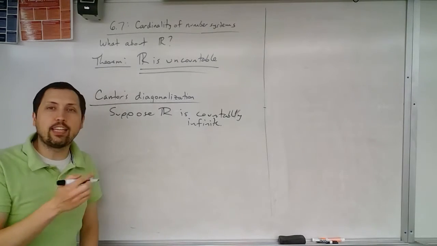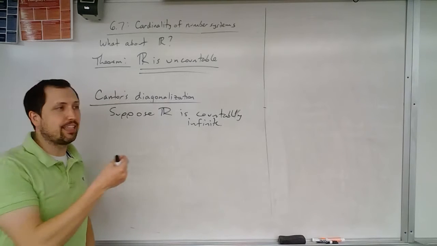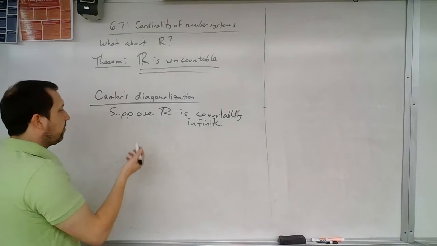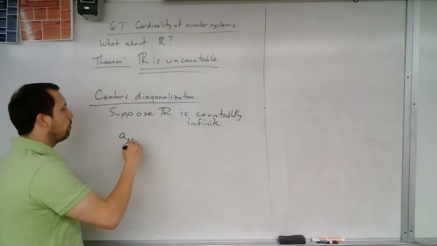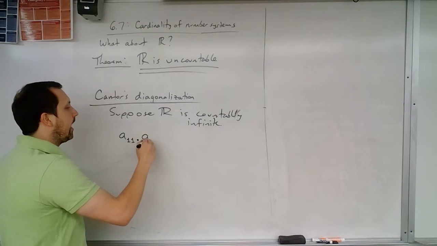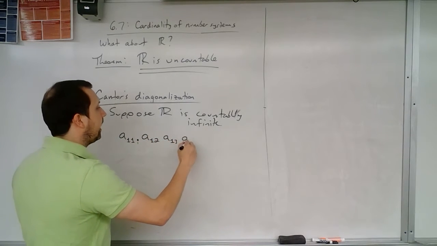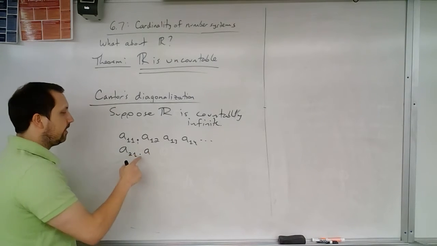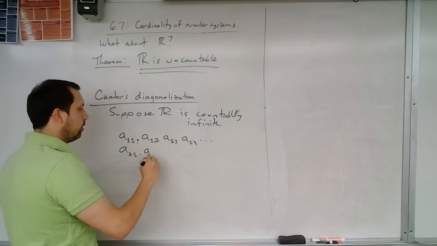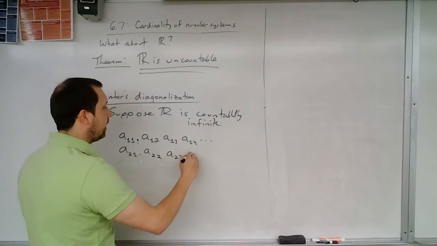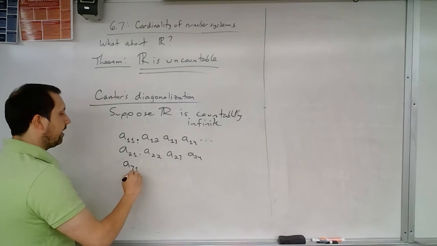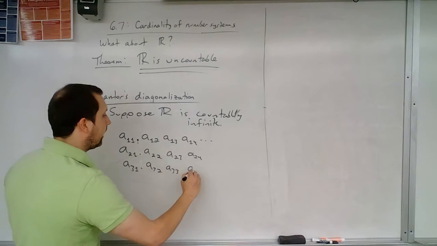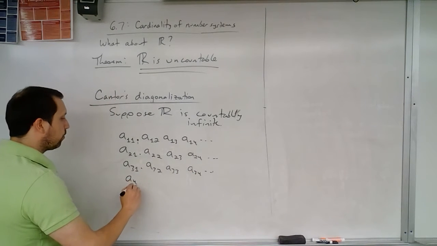For each of these, I'm going to use some subscript notation to indicate each location. So I'm going to form a list of all of the real numbers. The first one I'll form would be, say, a sub 1,1, dot, a sub 1,2, a sub 1,3, a sub 1,4, and so on. The next one would be a sub 2,1, dot, this is like the decimal point, a sub 2,2, a sub 2,3, a sub 2,4. And then the next one would be, say, a sub 3,1, dot, a sub 3,2, a sub 3,3, a sub 3,4, and then the next one, a sub 4,1.